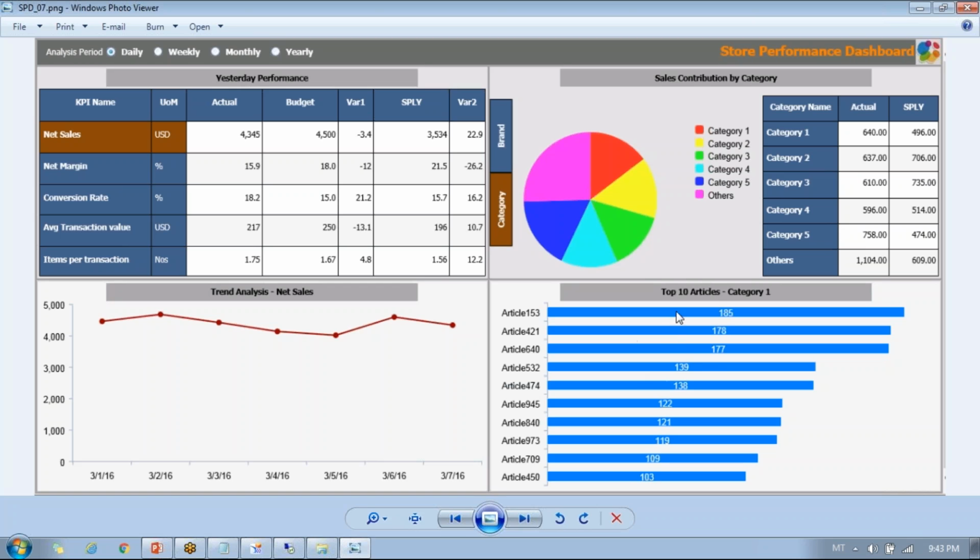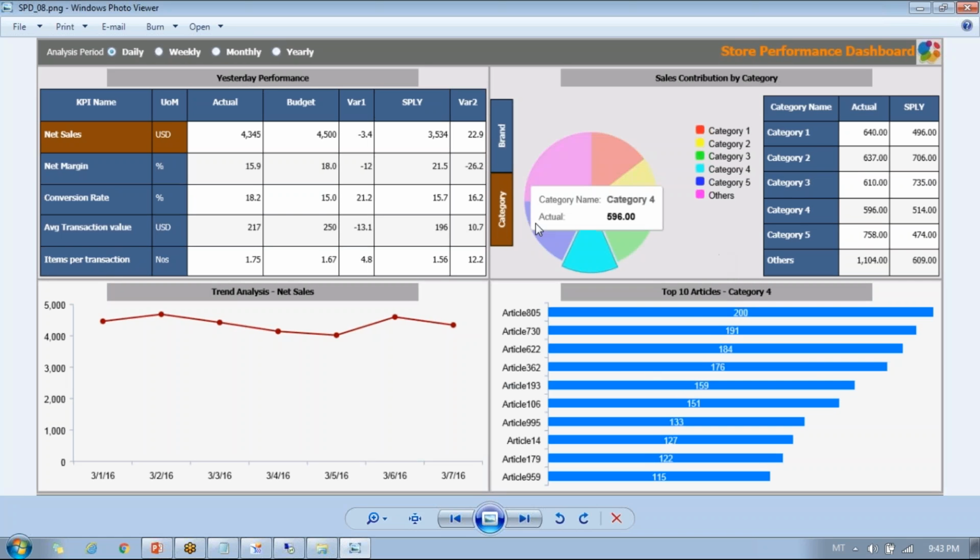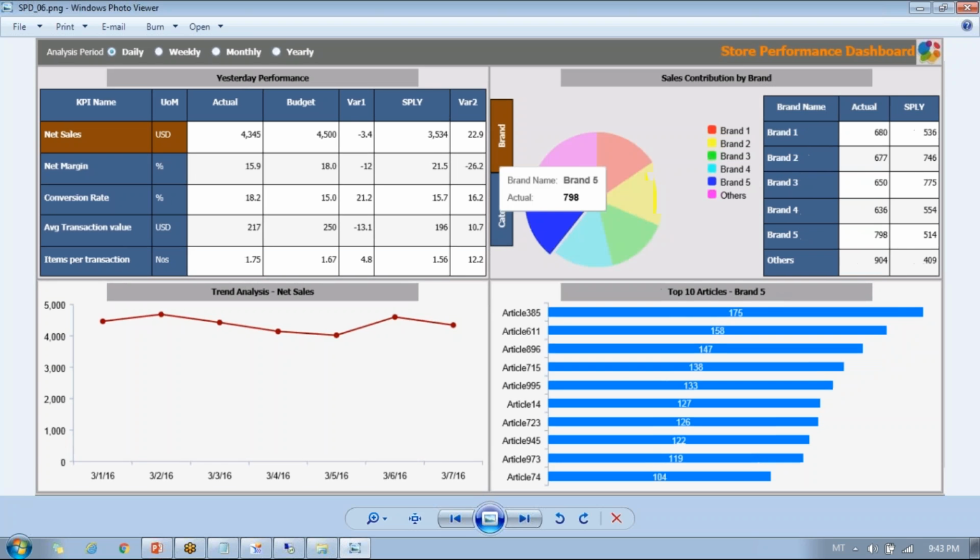And below, we are showing the top 10 articles. Whatever brand or category we select in the pie chart, right now it is showing top 10 articles for category 1. You select a different category, category 4, it shows top 10 articles for category 4. If you select a brand, brand 5 for example, it shows top 10 articles for brand 5.